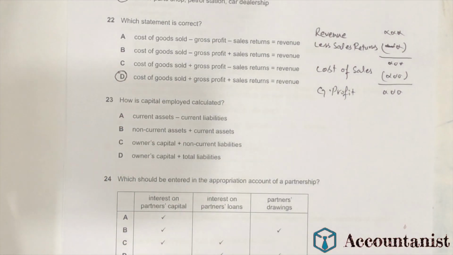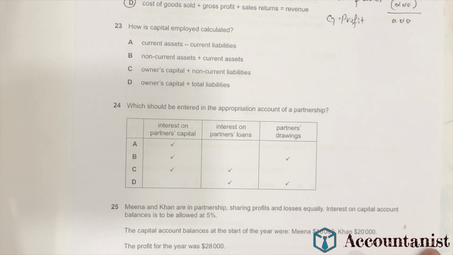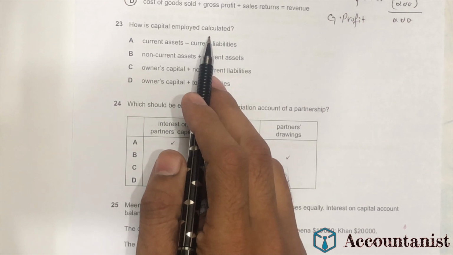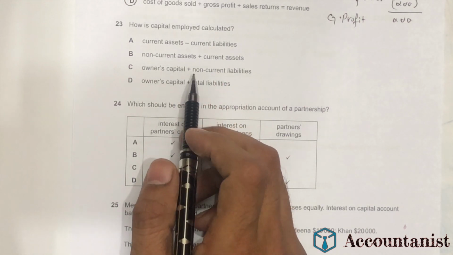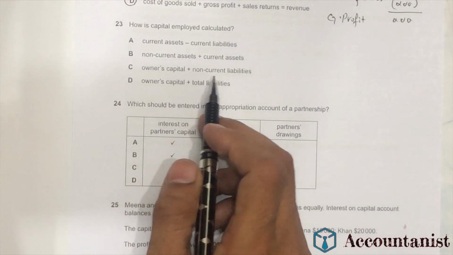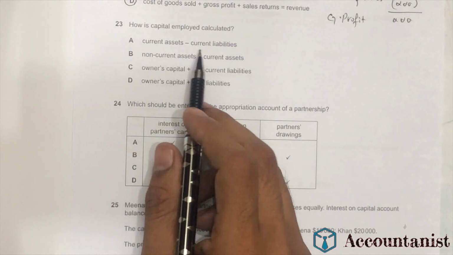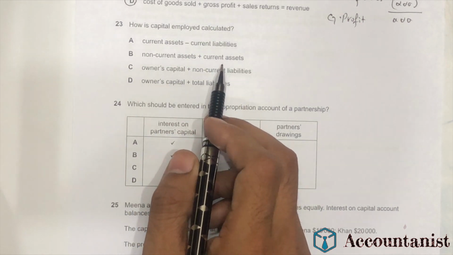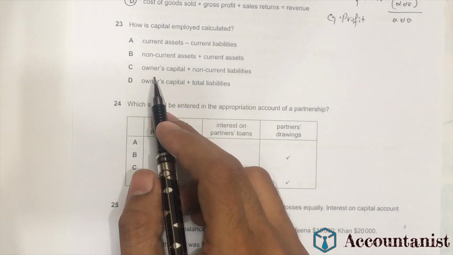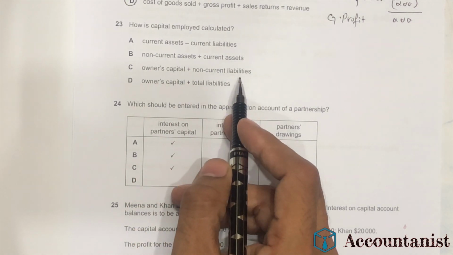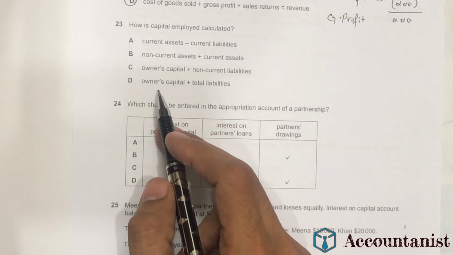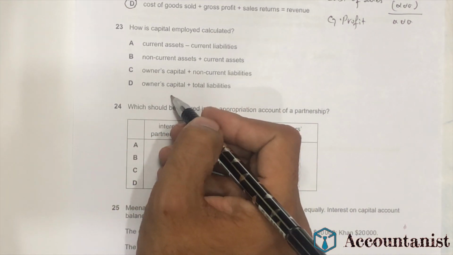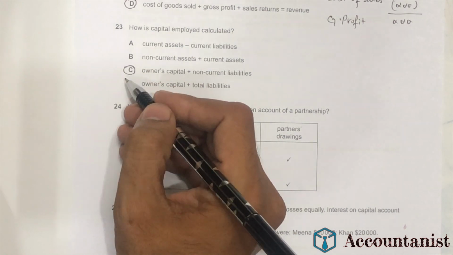Now let's move on to the next question. We have question number 23 here. How is the capital employed calculated? So we know that capital employed is the owner's capital plus non-current liabilities. So current assets minus current liabilities means working capital. Non-current assets plus current assets will give us total assets. Owner's capital plus non-current liabilities will give us capital employed. Owner capitals plus total liabilities, that gives us total of liabilities and capital. So the right option is option C.